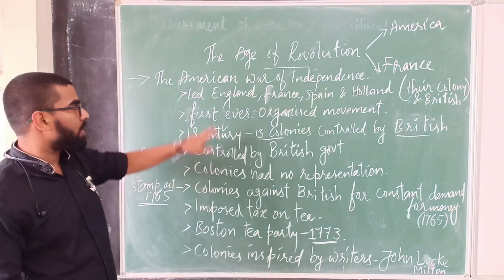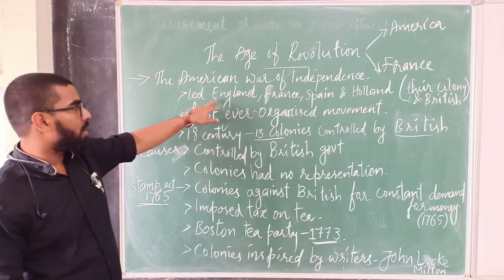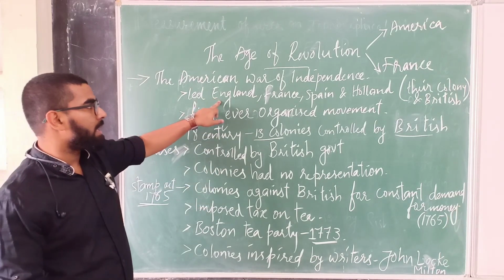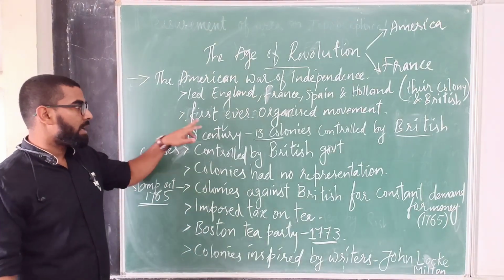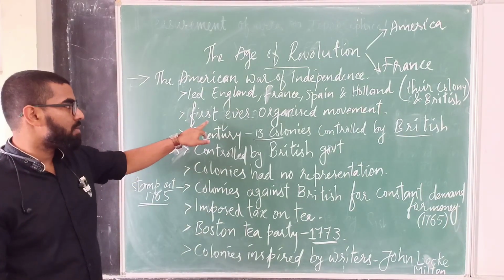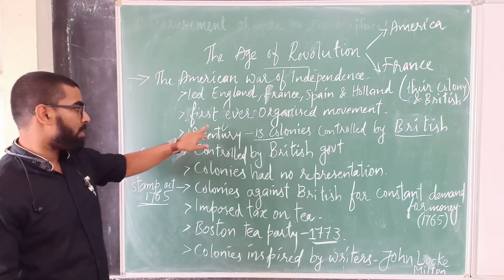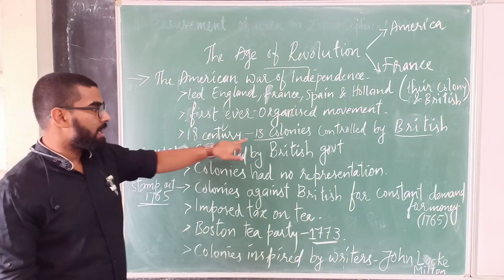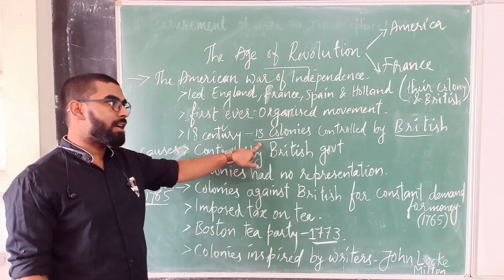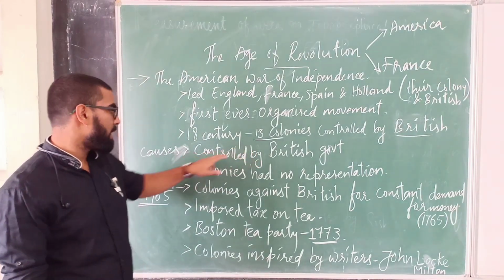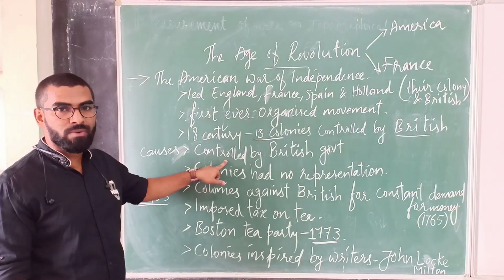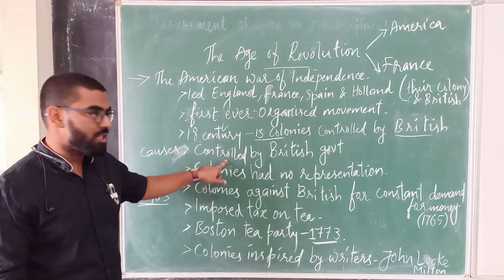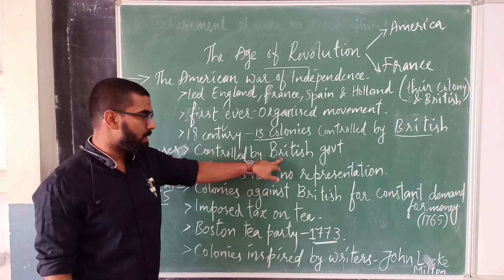The American War of Independence was fought by England, France, Spain and Holland against the British government. In history it is said to be the first ever organized movement. In the 18th century, 13 colonies were controlled by the British government.